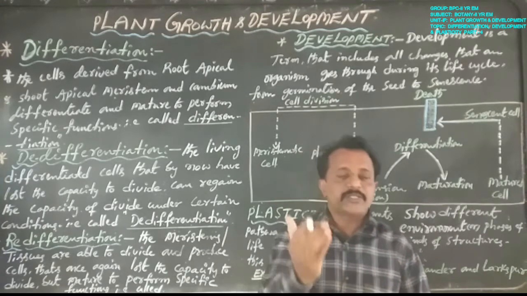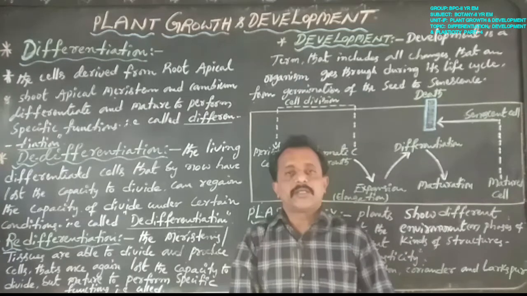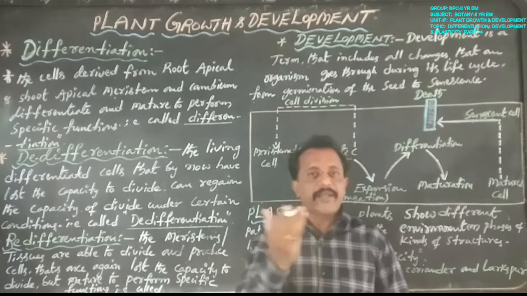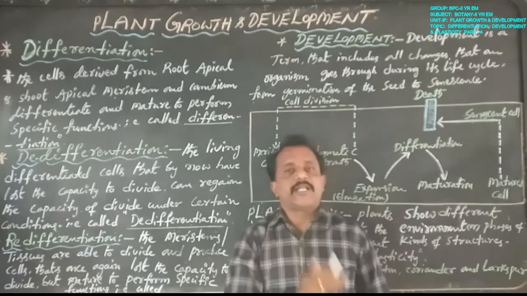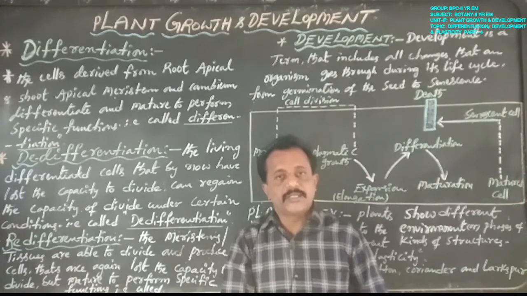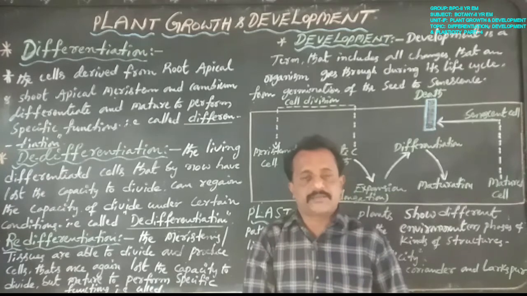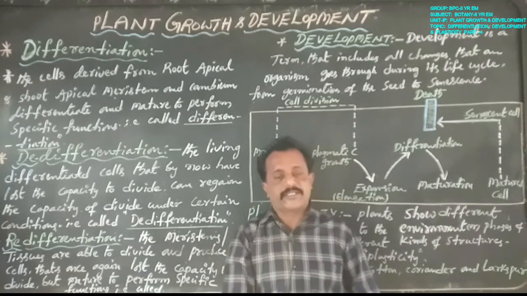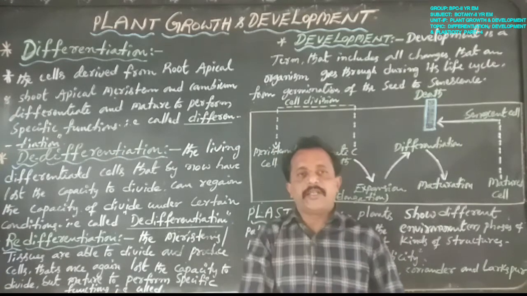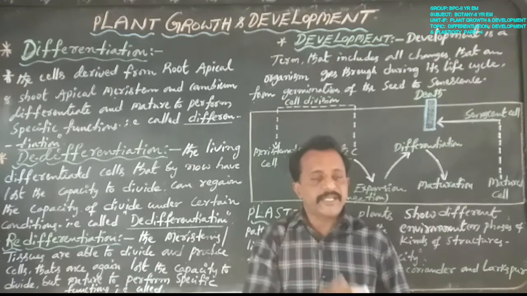The best example is here. In differentiation, the meristems, both minor and major, undergo structural changes in their protoplasm and cell walls. The best example is tracheary elements. Xylem contains four components: tracheids, vessels, xylem fibres and xylem parenchyma.